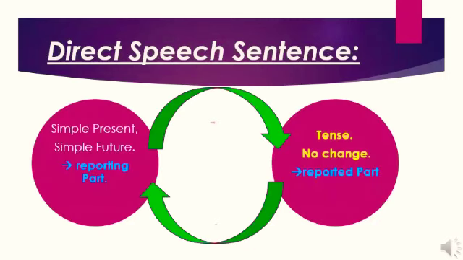If the reporting verb is in the simple present tense or in the simple future tense, then the tense of the verb in inverted commas is not changed. When the reporting verb is in the simple past tense, the tense of the verb in the indirect speech is back shifted, becomes more past.